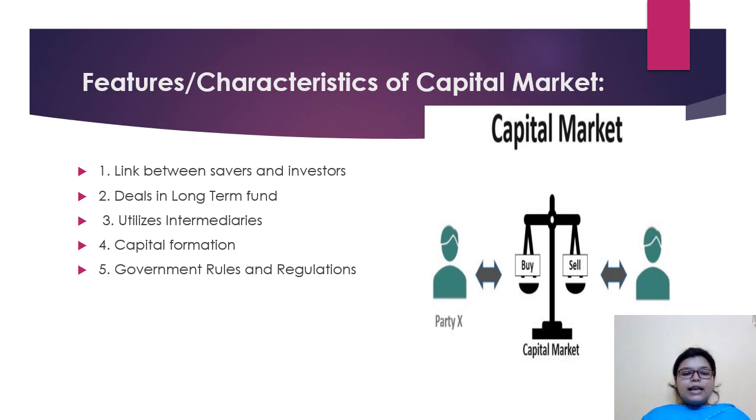Next one, utilizes intermediaries. Who are the intermediaries here? So let's understand this. Capital market makes use of different intermediaries such as brokers. Who are the brokers over here? See, brokers are the ones... Suppose I need to purchase one particular company's share, but I don't have enough time to see when the price is going up and price is going down. I don't have enough knowledge about the stock market and all. So what I can do is that I can hire a broker.